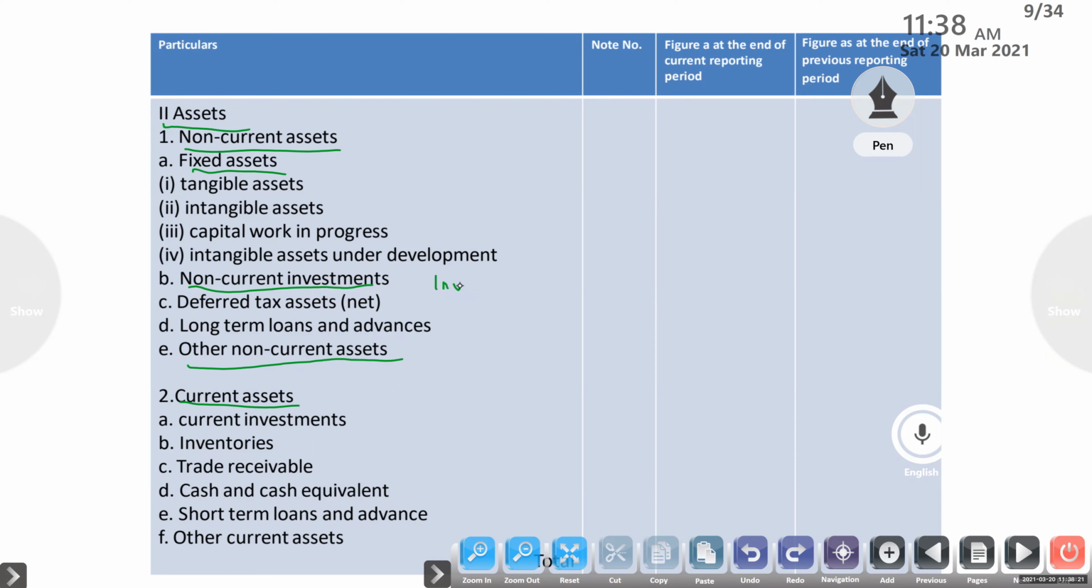Next one, current assets. Current assets are those assets which can be easily converted into cash. What are the main items? Current investments means short-term investments, within one year. Next one, inventories, that is stock. Last year we studied stock, closing stock; inventories is the new word. So what items are included in inventories?